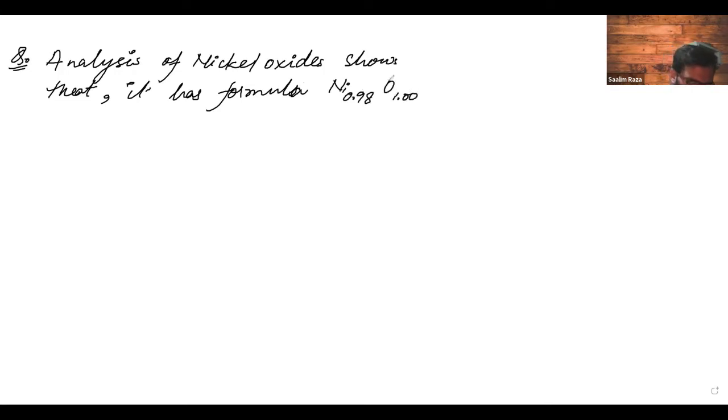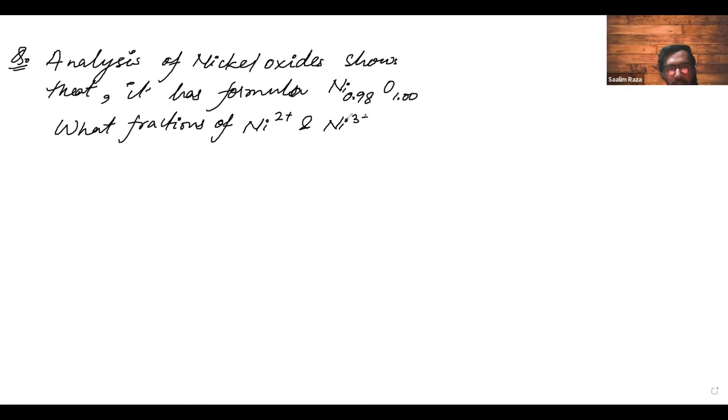Okay, what fractions of Ni2 plus and Ni3 plus are there in the solid, in the nickel oxide?